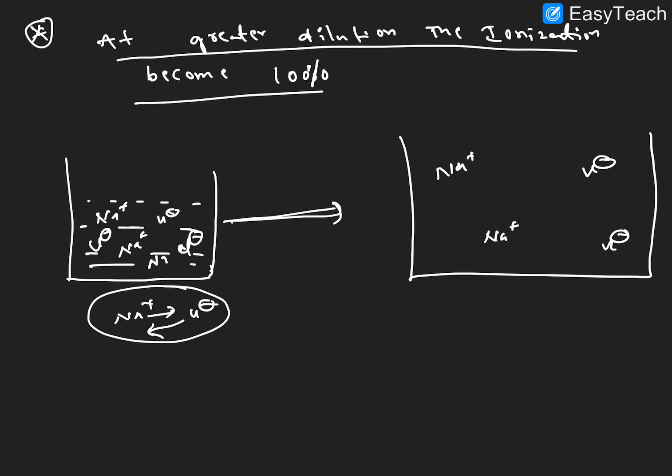That is the reason why, on dilution, the molar conductance and equivalent conductance increase. The distance between cation and anion is large, so there is no attraction between them, so at infinite dilution there is more conductance, right? I hope the first application is clear.